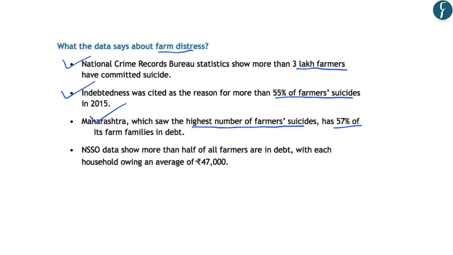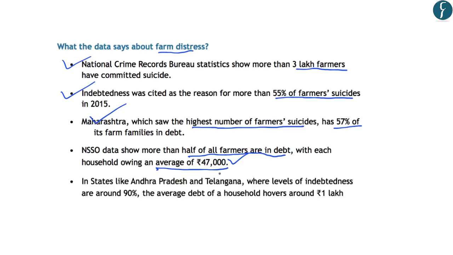In this regard, it says that more than half of all the farmers are in debt, and each farm household owes an average of 47,000 rupees. Further, it has been provided that states like Andhra Pradesh and Telangana have more than 90% farmers in debt, and the average debt of households in Andhra Pradesh and Telangana is about 1 lakh rupees. So these states face a severe problem of indebtedness in the farm sector.